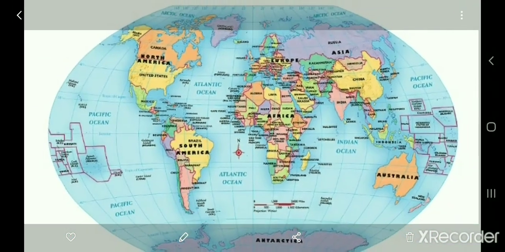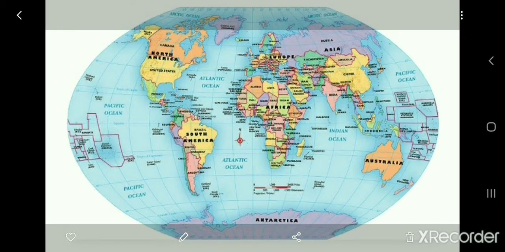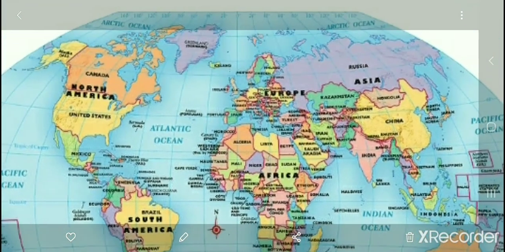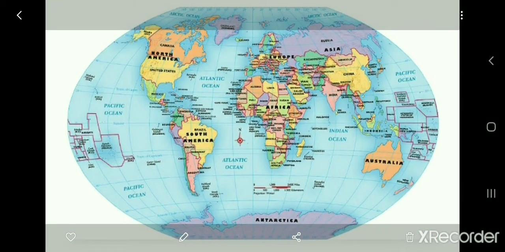Now let's move further to the next question. At which 2 points do all the meridians converge? Meaning the meridians converge at which points? At the North Pole as well as the South Pole. Understood what we have learned now?